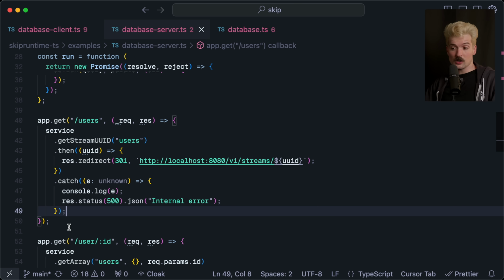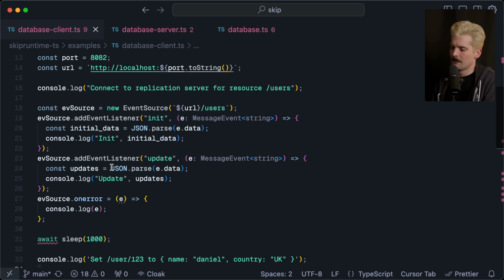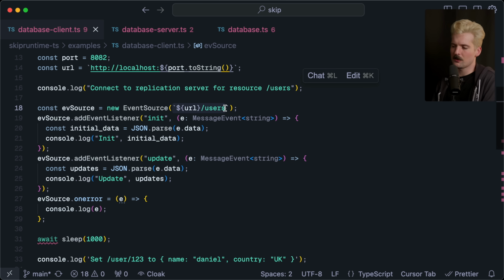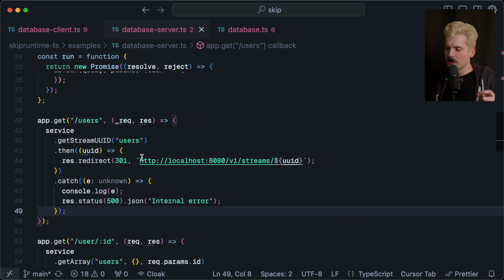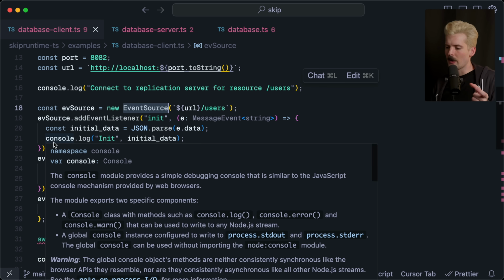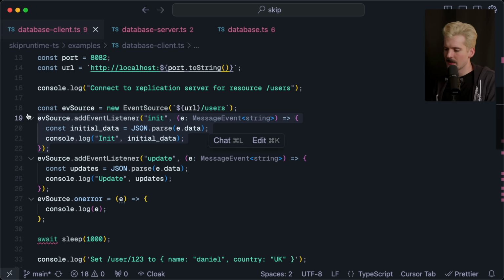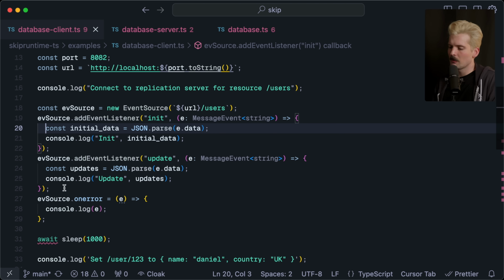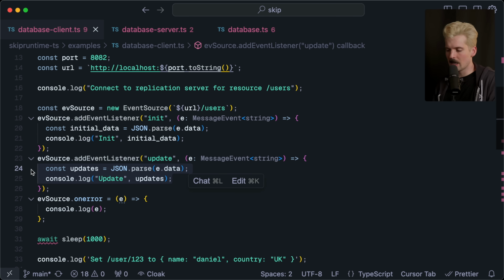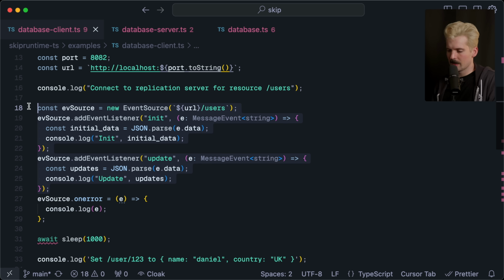So now if things change, they can have an event listener that catches it. The code for that's really simple. This code can work on the server or the client, anything that is JavaScript and has EventSource. You create the EventSource literally just as the URL/users in this case. That then becomes this redirected stream URL. So now we have an event source for the stream. We have an event listener for when it's initialized, which will quickly log out the initial data. We then have an event listener for updates. Whenever an update occurs, we now get the update. And that's all of the code for that. And it is actually that simple.